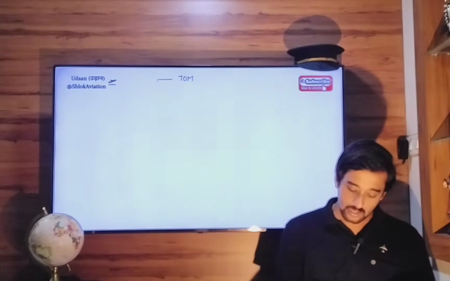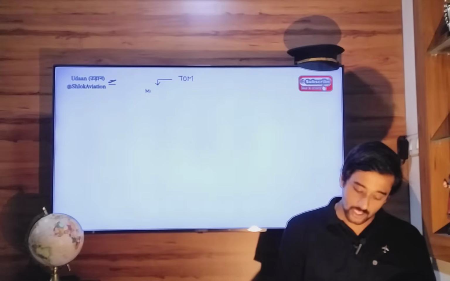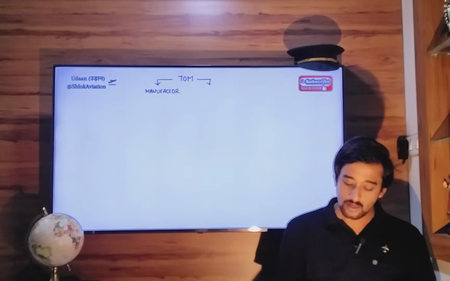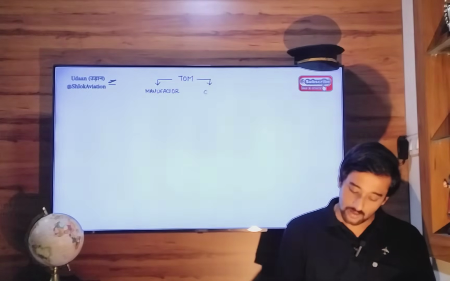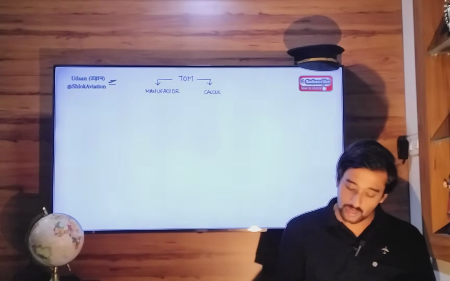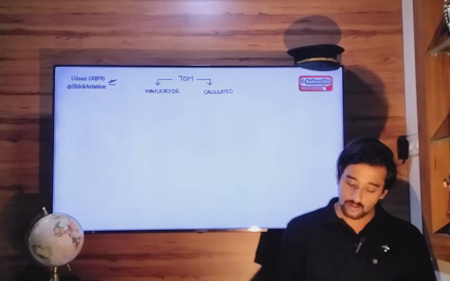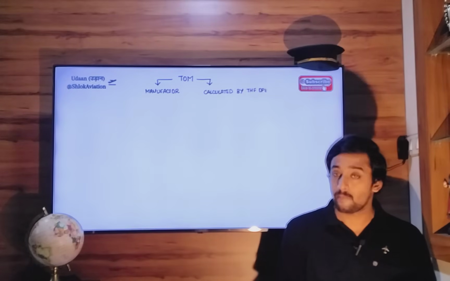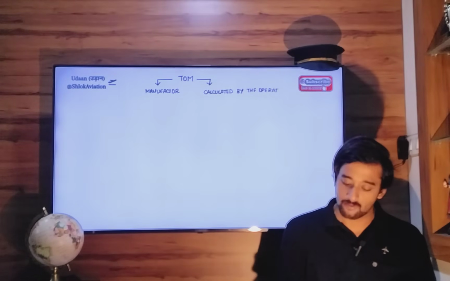One specified by the manufacturer, and another calculated by the operator of that aircraft. So it can be your pilot, it can be the company you're working for.